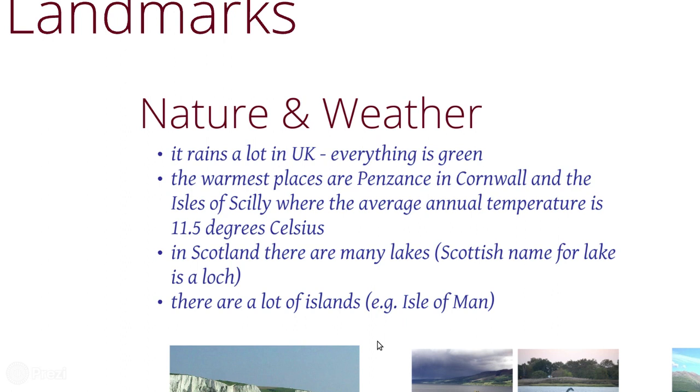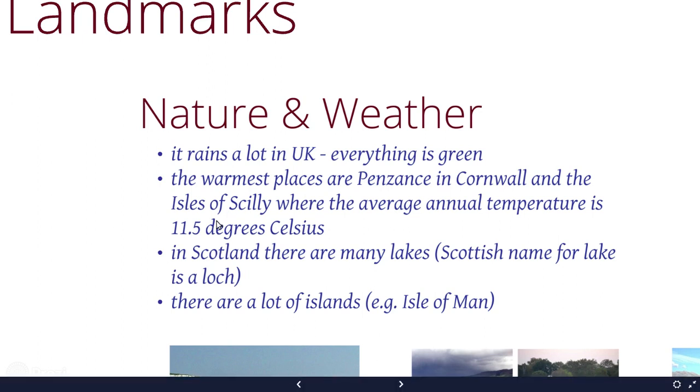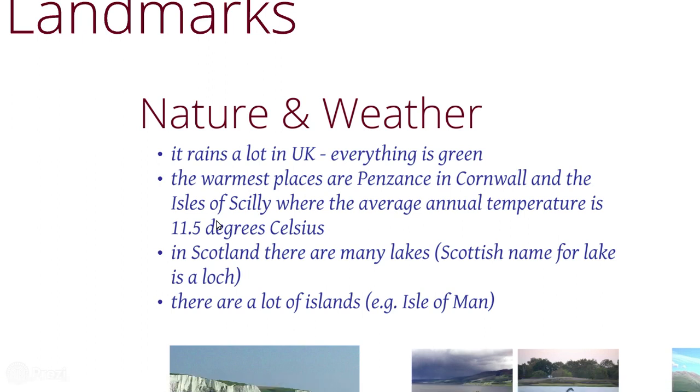It's a problem that they have when it rains a lot, but I think people that live there, they can deal with it. The warmest places are Penzance in Cornwall and the Isle of Scilly, where the average annual temperature is 11.5 degrees Celsius. Remember that they take the maximum and the minimum temperature and they divide.